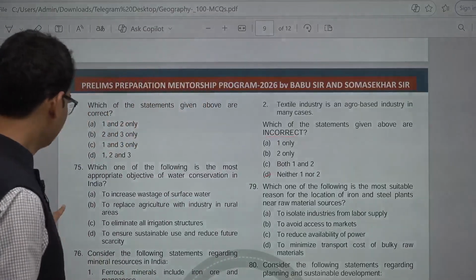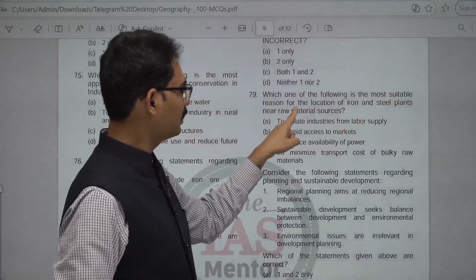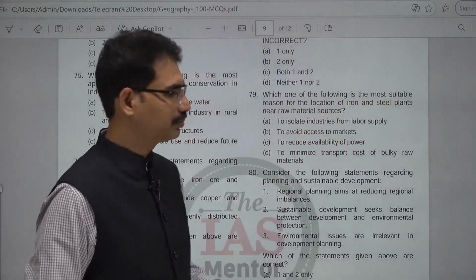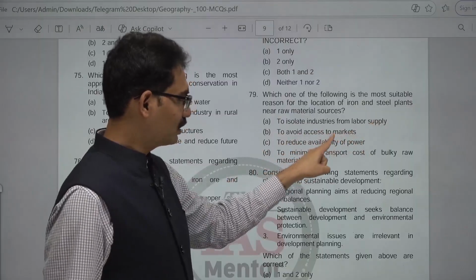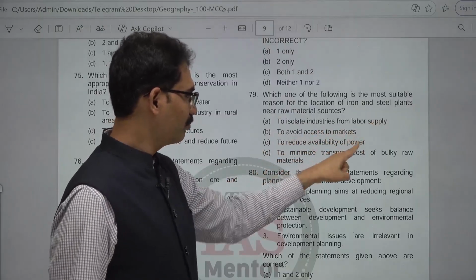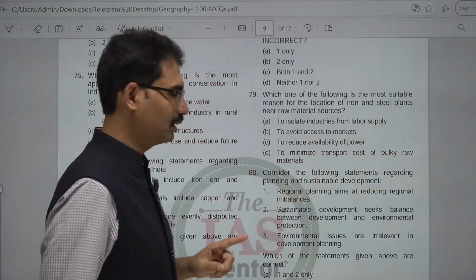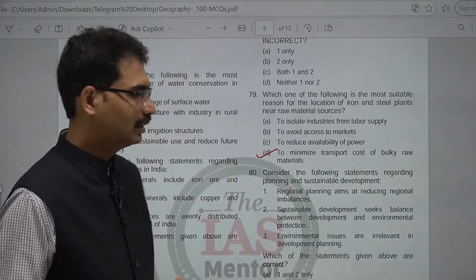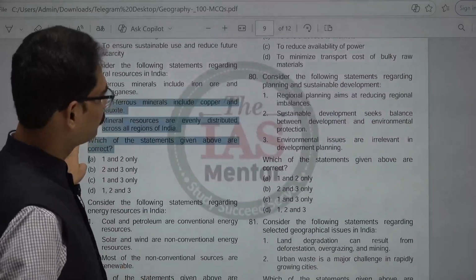Next, 79. Which one of the following is the most suitable reason for the location of iron and steel plants near raw material sources? To isolate industries from labor supply, to avoid access to markets, to reduce availability of power, to minimize transport cost of bulky raw materials. This is the correct one. This is the reason. D is the reason. Next, 80.